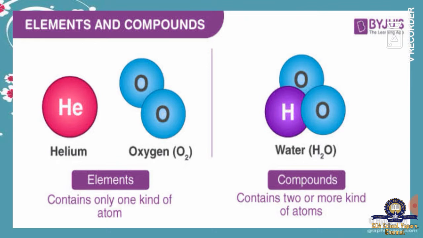Element means things made of a simple substance, and two or more elements combine together and form a compound. Some compounds and elements are present in mixed form. Here you can see examples for element. A simple substance like helium and oxygen is said to be an element. And here you can see water, which is a combination of elements, and it is said to be a compound.